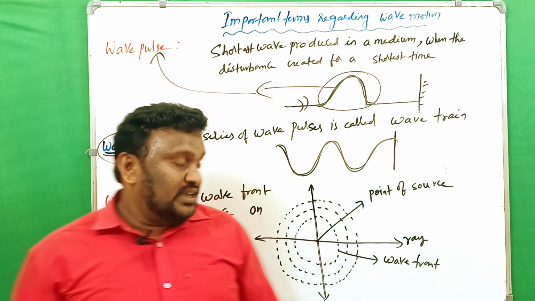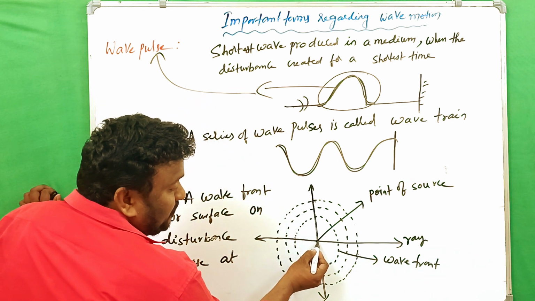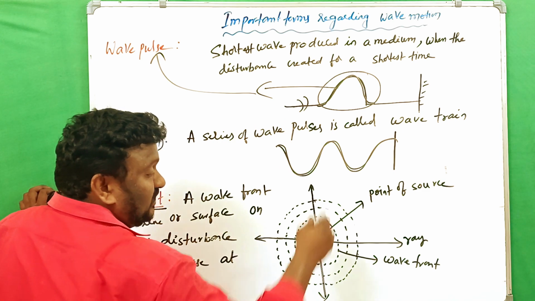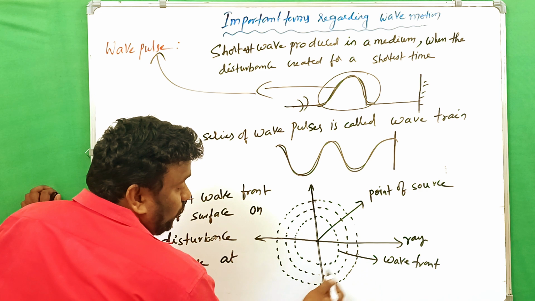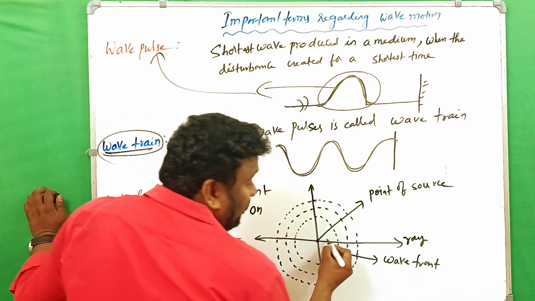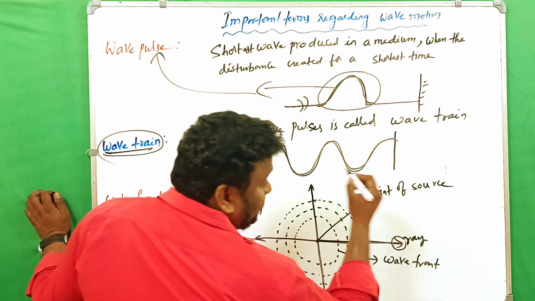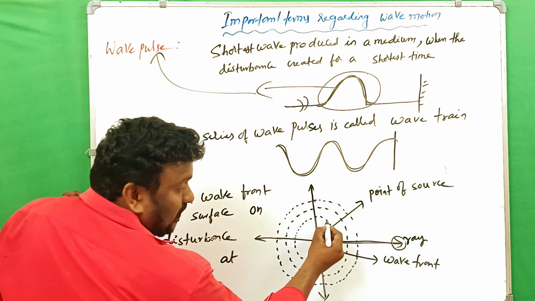Clear? Look at the diagram here, this is the point of source. That means we dropped a stone at that point. Then you observe water ripples are formed like this. The water ripples are moving in this direction, the ray is moving in this direction. Here some dotted lines are there.